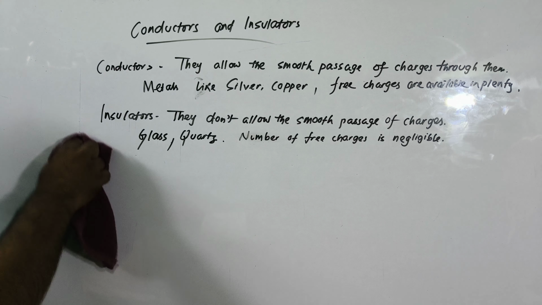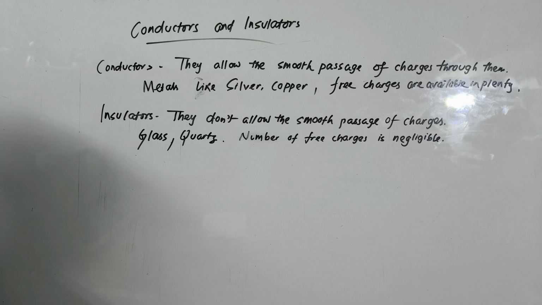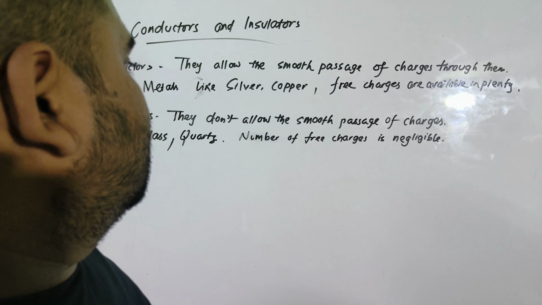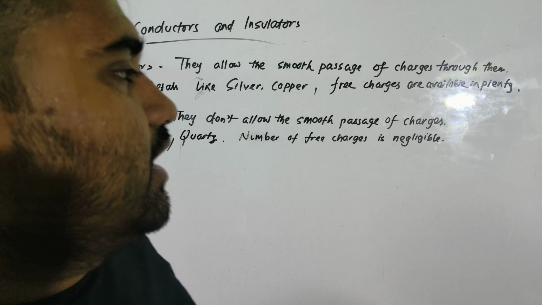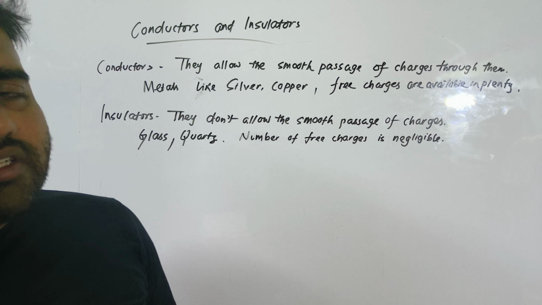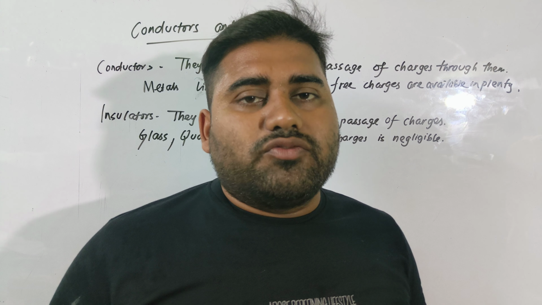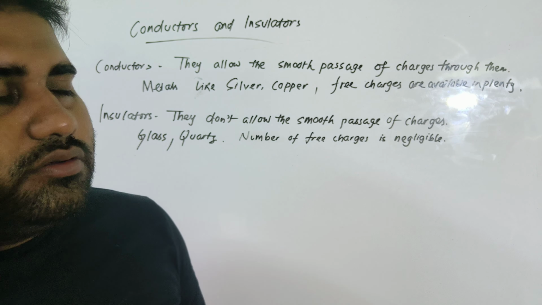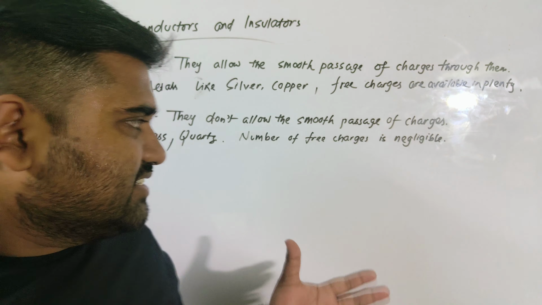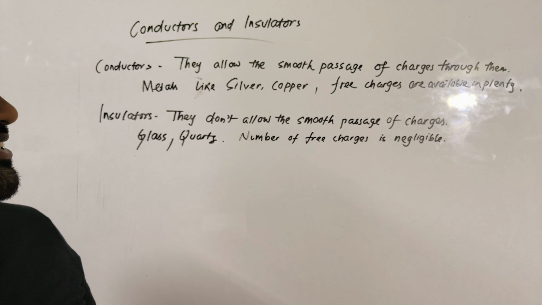So simply, after all these concepts, you can just remember that conductors allow the passage of current, that is the flow of charges, and insulators do not allow the flow of charges, that means they do not allow current to pass through them. It is a simple thing, but there is still something that remains.